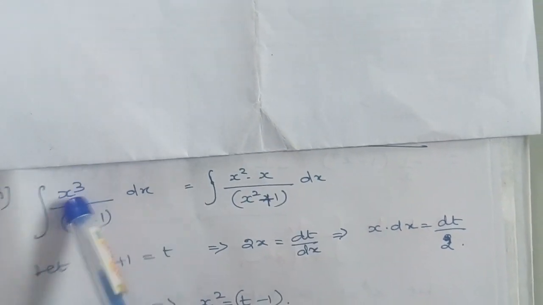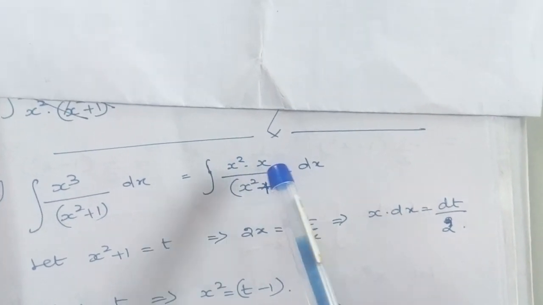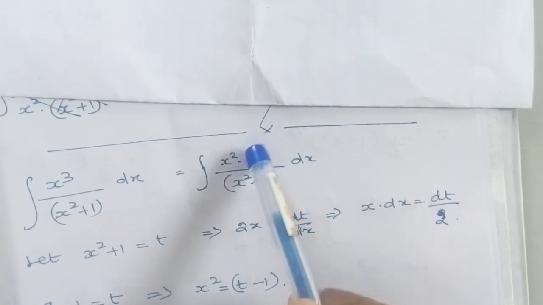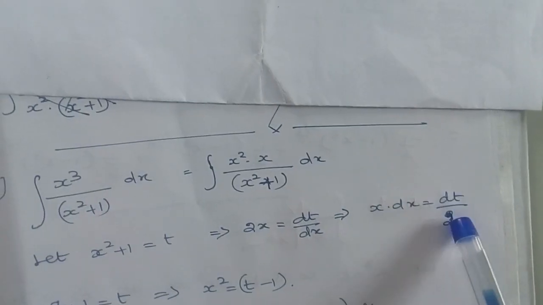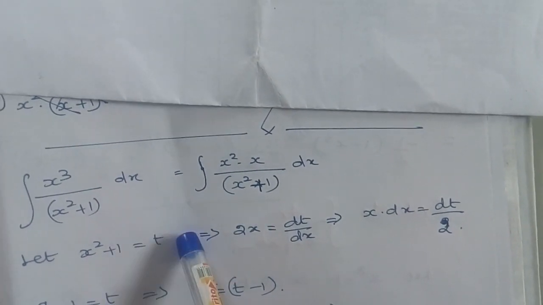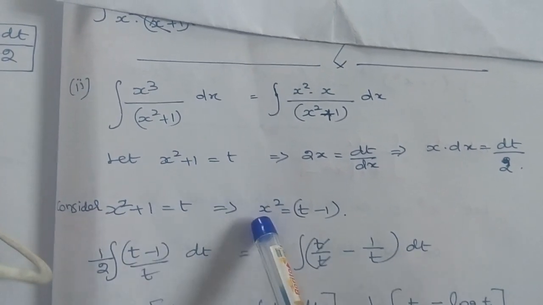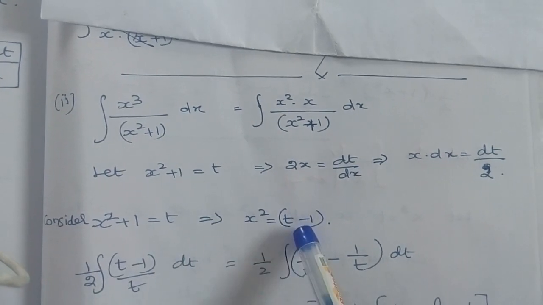Here directly we do not have x dx, but this x cube can be written as x square into x dx. So in place of x dx, we can substitute dt by 2. In place of x square, we can substitute t minus 1. You just consider this x square plus 1 is equal to t, means x square is equal to t minus 1.